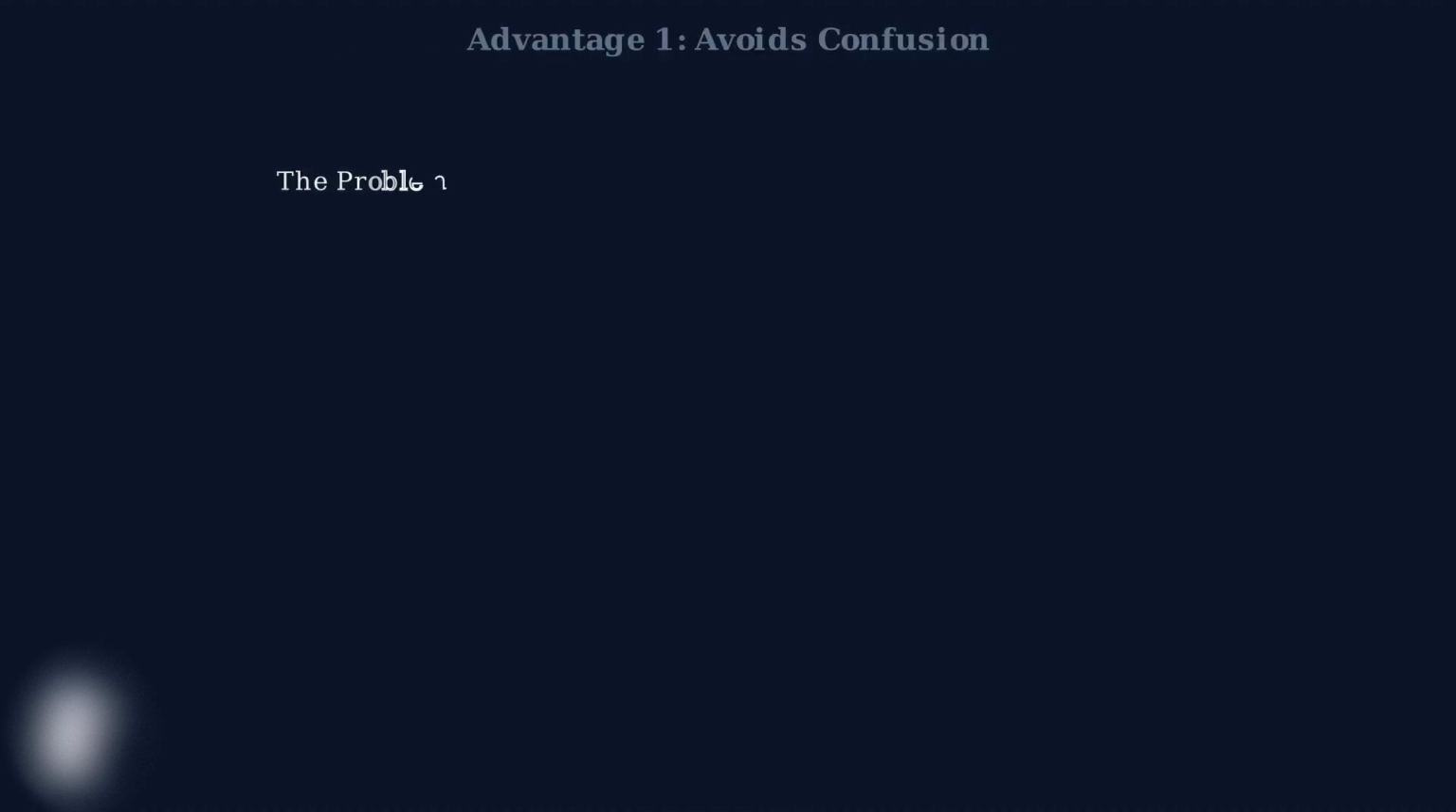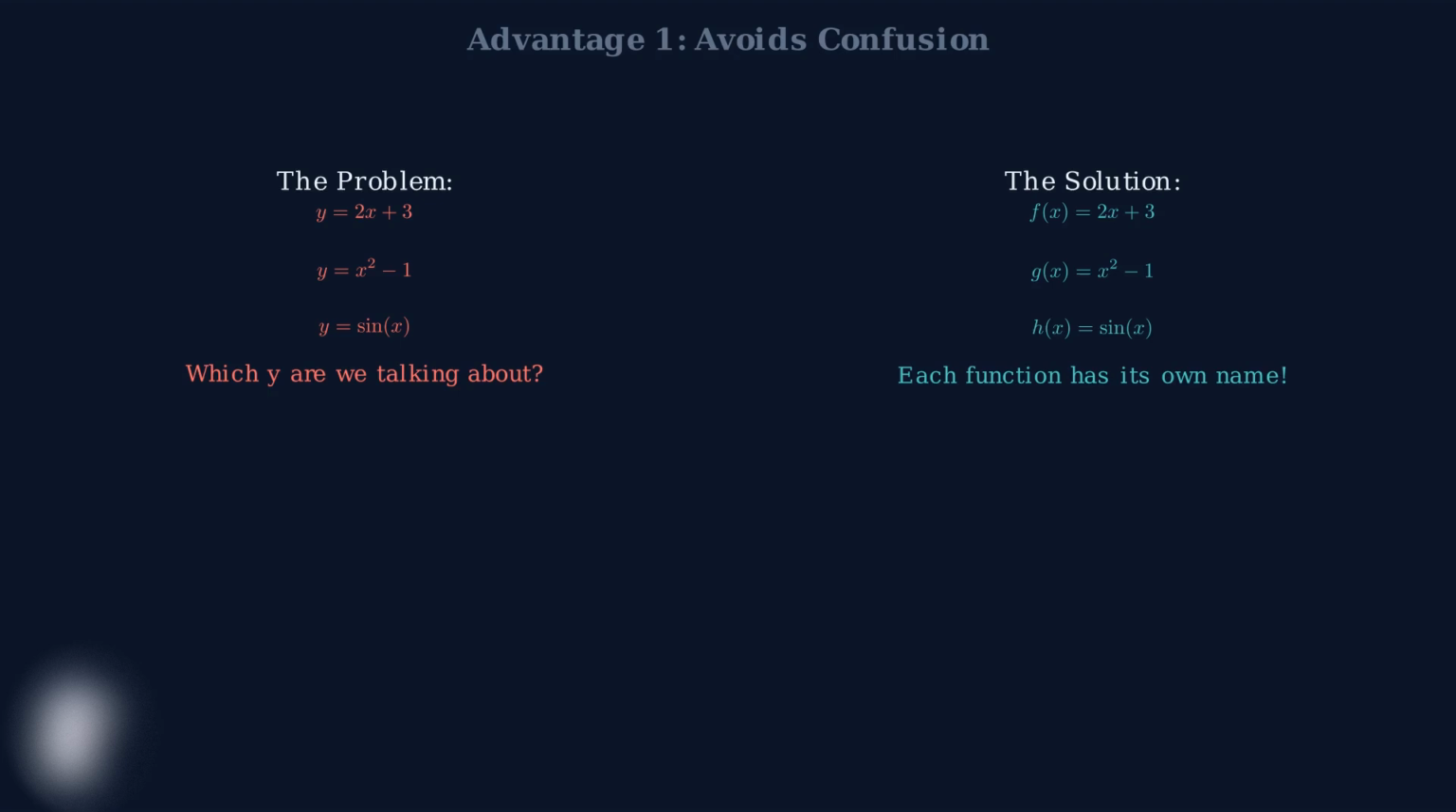Imagine you're working with multiple equations that all use y as the output variable. This creates confusion because you can't easily distinguish between different mathematical relationships. Function notation solves this problem by giving each function its own unique name. Now we can clearly distinguish between f of x, g of x, and h of x without any confusion. Notice how each function has its own letter name, f, g, and h. This makes it crystal clear which mathematical relationship we're referring to at any given time.